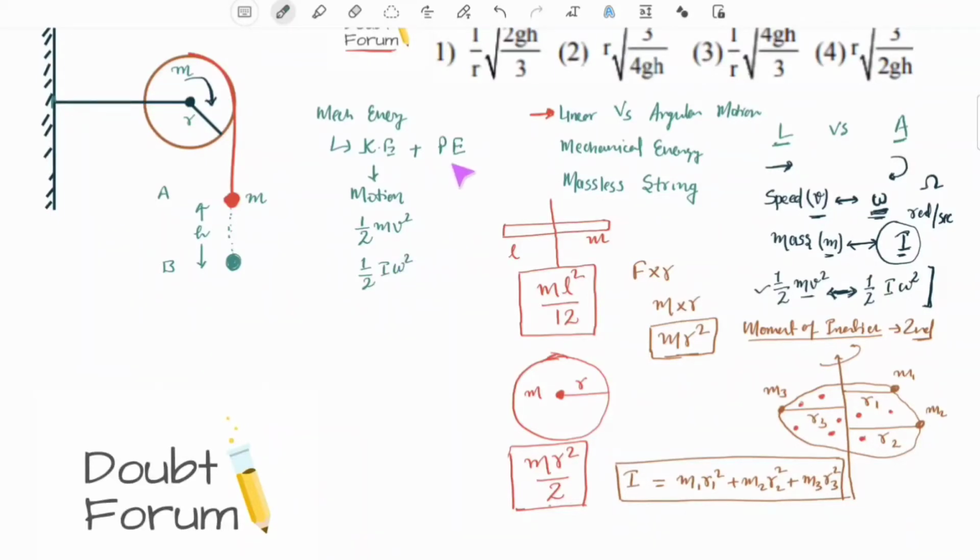Potential energy is the energy in a body by virtue of its position. If a body is at a particular height, gravitational force is acting on the body, and when it is released, it would fall, and it has some ability to do work, and ability to do work is called energy. So potential energy, more precisely gravitational potential energy, depends on the mass, acceleration due to gravity, and the height of the object from the Earth's surface.